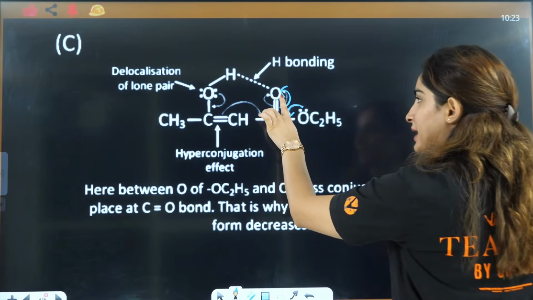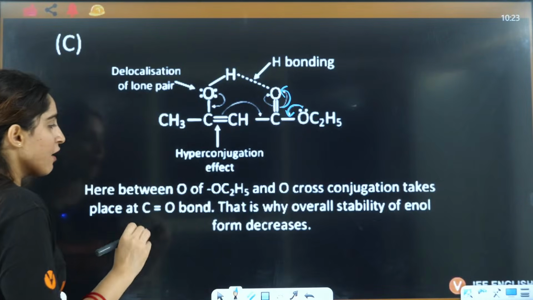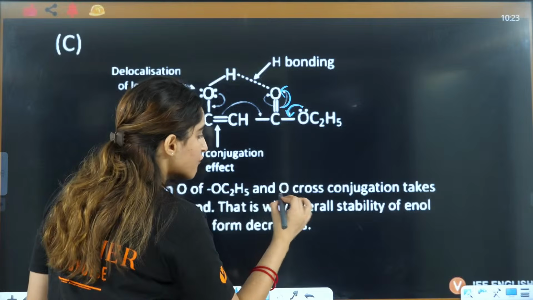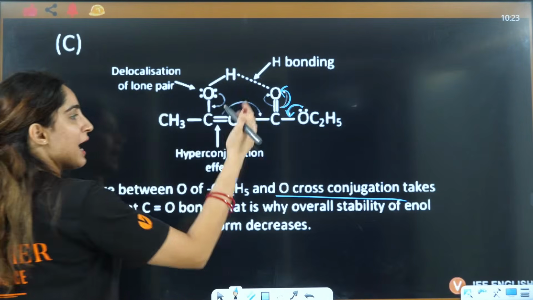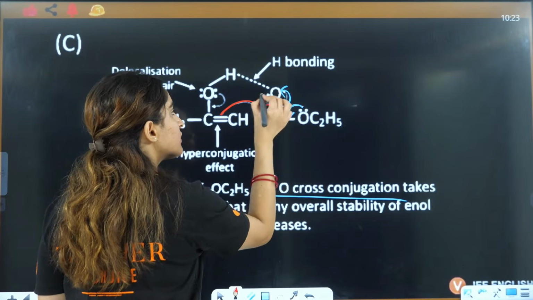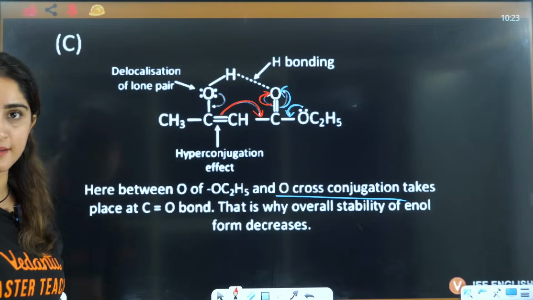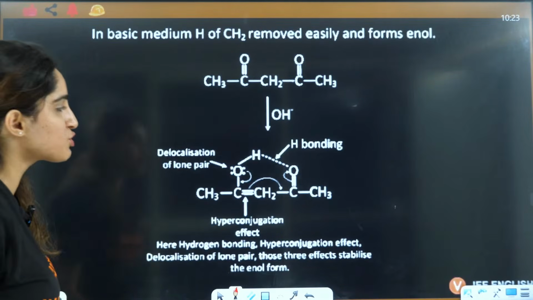This will be O negative, right? So between this and this you have cross conjugation that is going to take place here. Another conjugation that can happen is this bond shifts here, this bond shifts here. Isn't it? In this case, can you see any cross conjugation here?